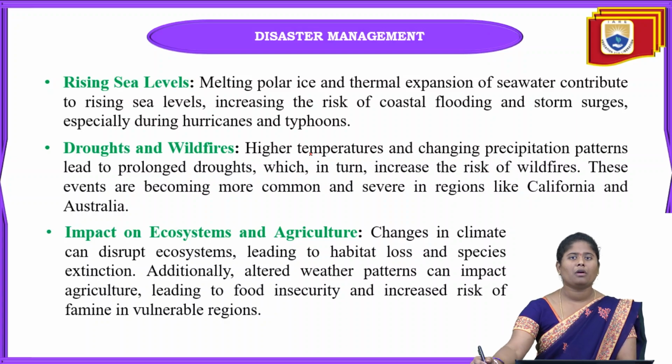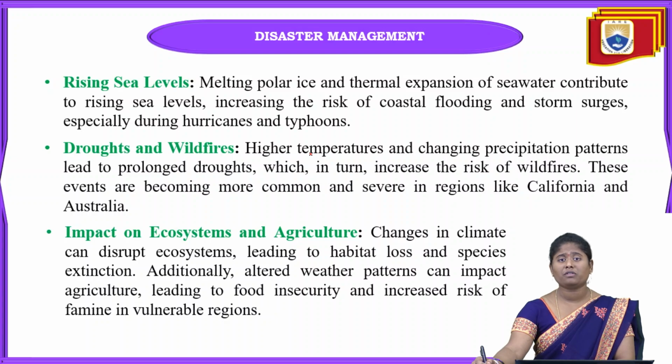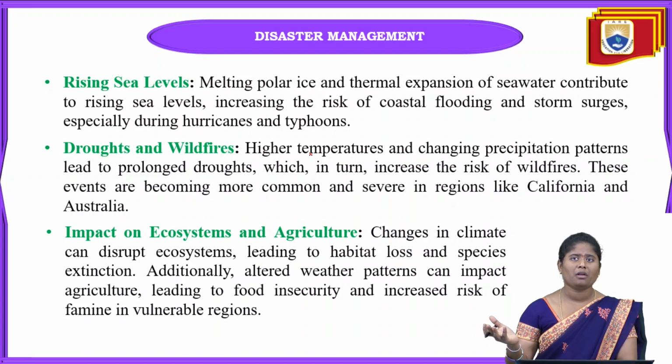Next one is droughts and wildfires. And in this drought and wildfire, when there is high temperature and also changing precipitation patterns, that will lead towards some prolonged droughts. Means we already know these droughts are going to happen because of low level rainfall. Means when there is insufficient rainfall in some area, at a certain period we observe that low rainfall, that will be called droughts.